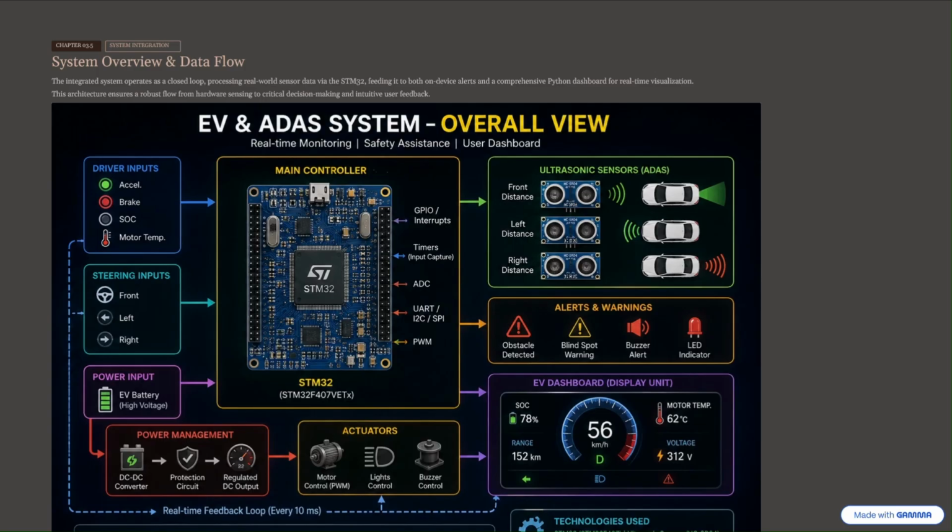We have used potentiometers to generate the acceleration, brake, SOC, and motor temperature values. We have used 3 ultrasonic sensors to get the distance information from front, left, and right. Also, we have used alert warnings such as obstacle detected, blind spot warning, buzzer alert, and LED indicators. And at the end, we have created one Python based dashboard which will display all the values collected by the sensors and STM32 in a properly organized manner.